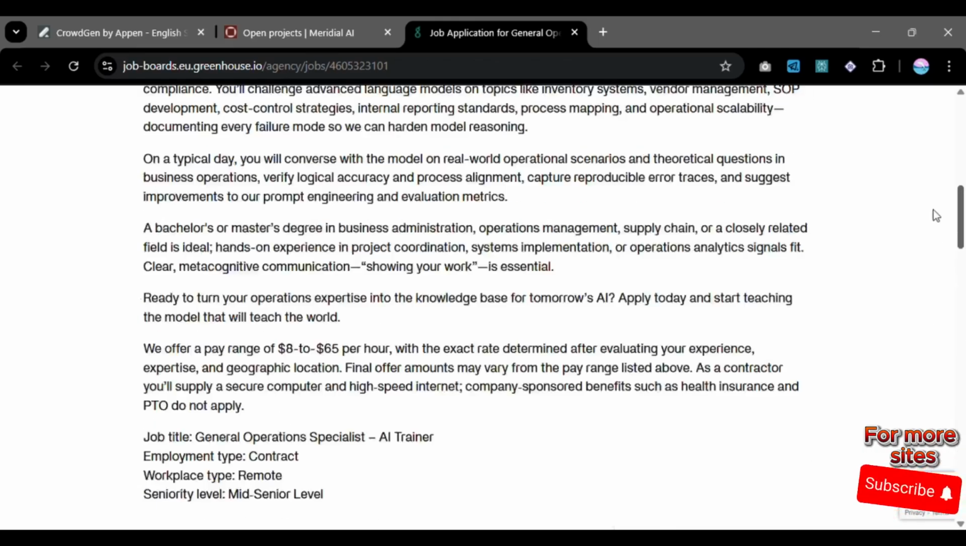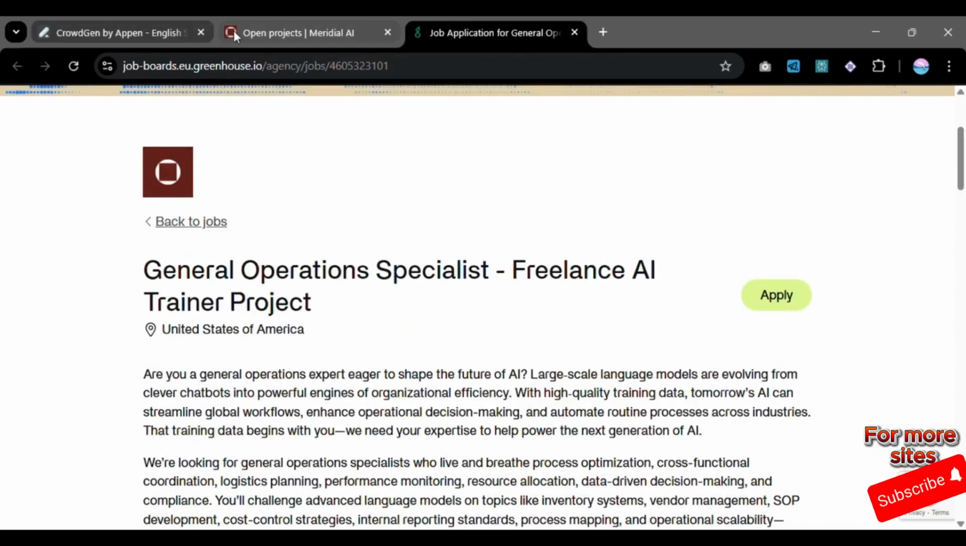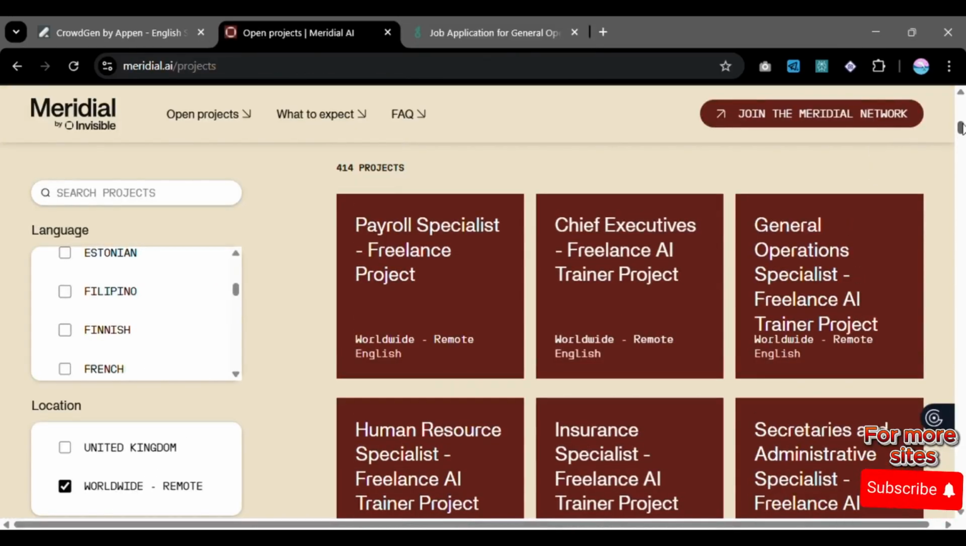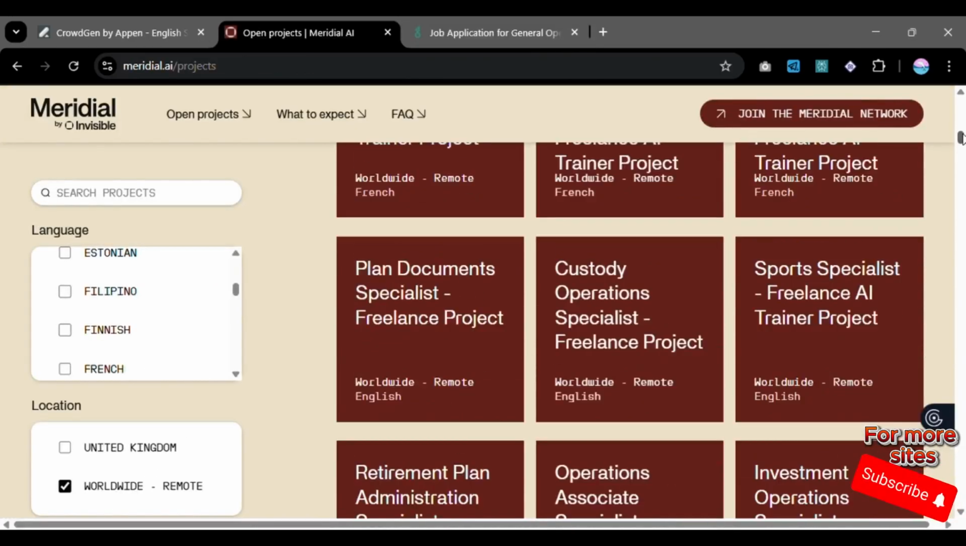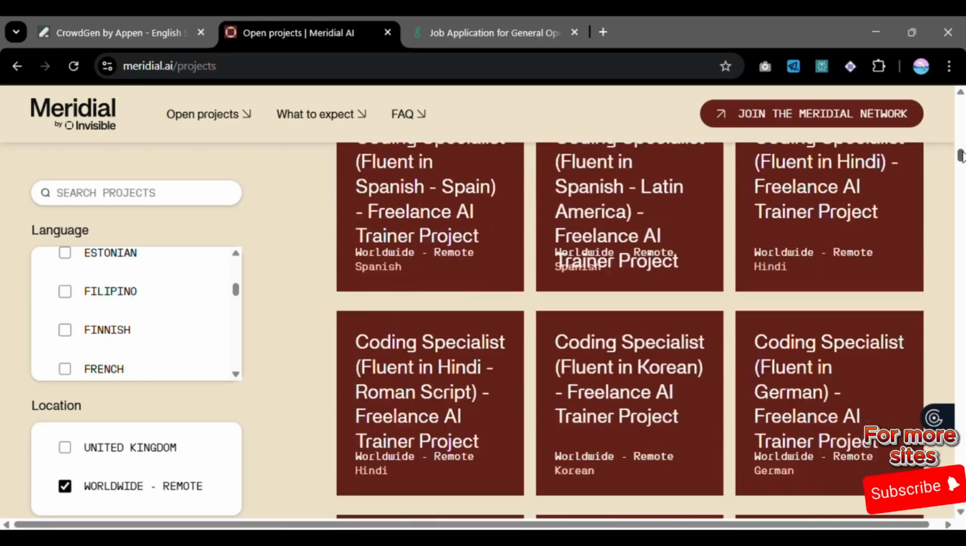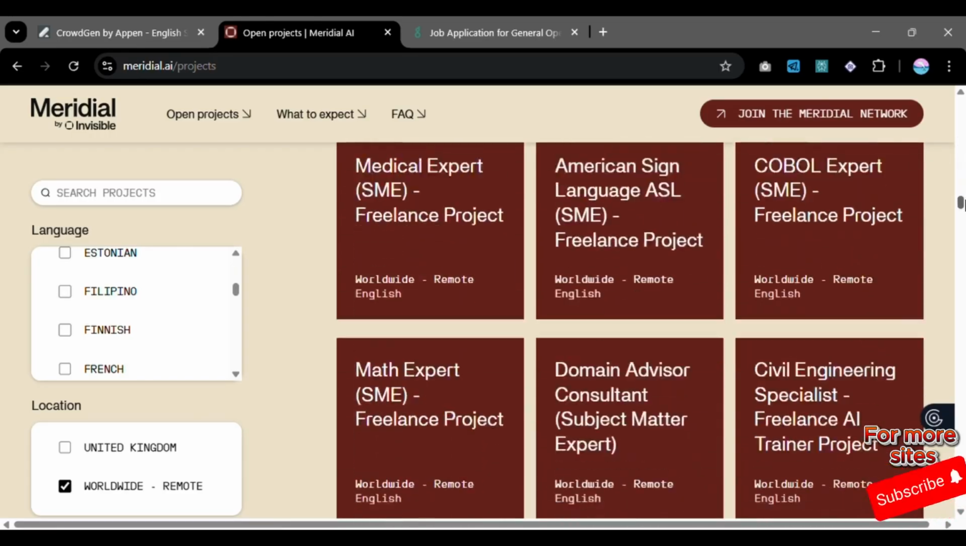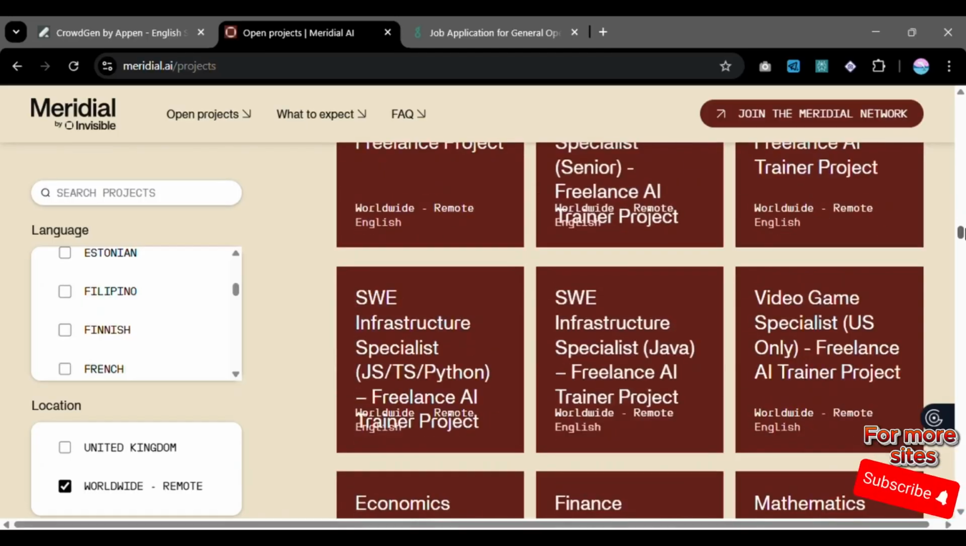And then you upload your LinkedIn profile, then click over here, yes, and then you submit your application, okay? So guys, this site is called Meridial, and you can see the jobs are very many. I haven't scrolled and shown you all the jobs that are on this site. So let me just scroll again. You can see the jobs are very many, okay? Maybe you can find one that works for you, okay?